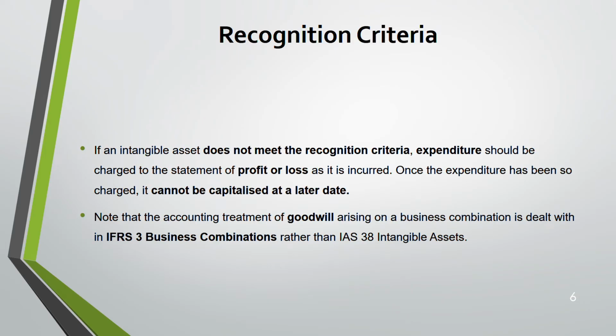And regarding goodwill, goodwill is also an intangible asset, but when it comes to goodwill that arises on a business combination, you deal with it according to IFRS 3. We have a separate standard which deals with goodwill arising on business combination. That is dealt with in IFRS 3, which we are going to cover later. It is not dealt with in IAS 38 like how we normally deal with other intangible assets. So this thing you need to keep in mind.